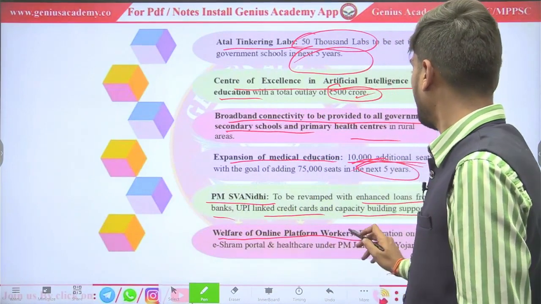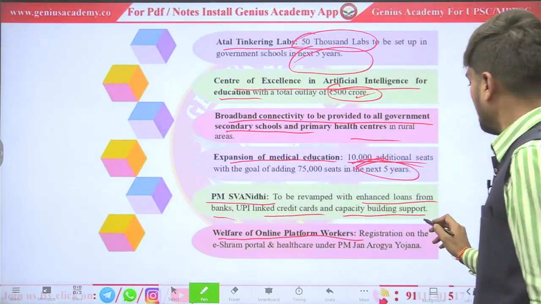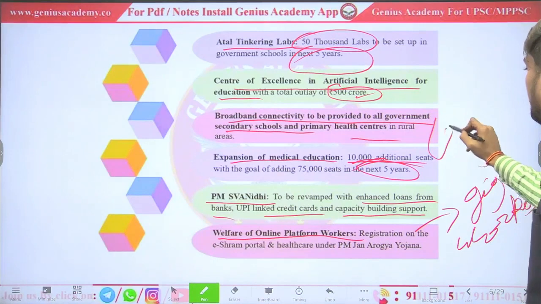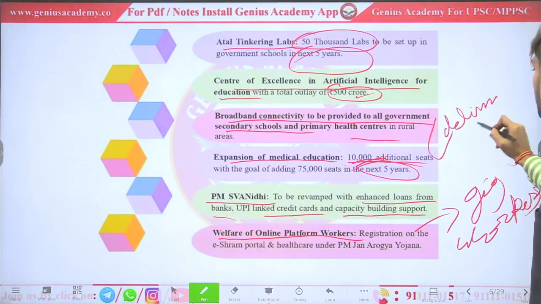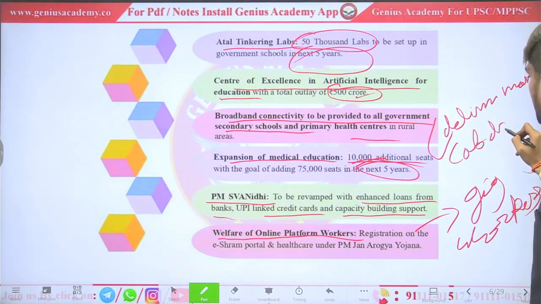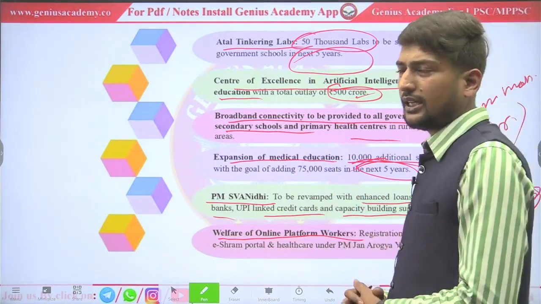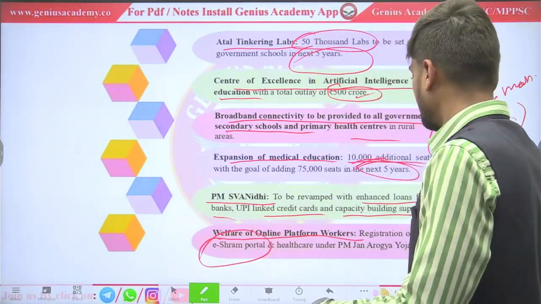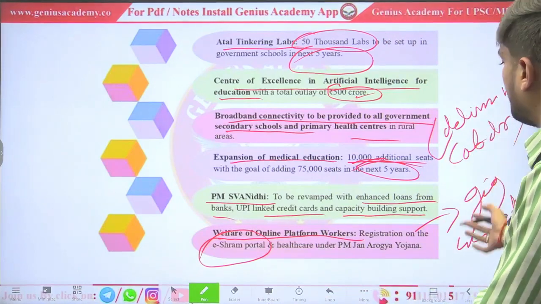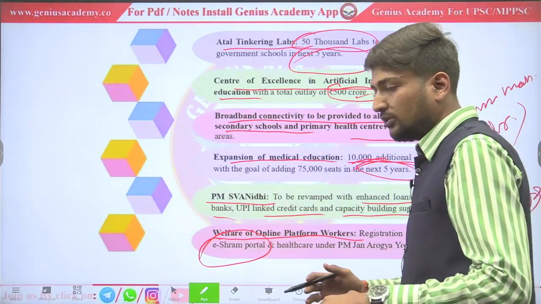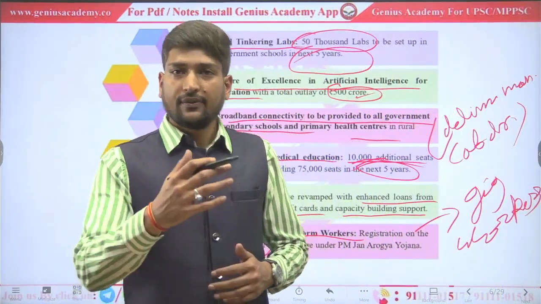Welfare of online platform workers. So, have you heard about gig workers? Like delivery men, cab drivers, and more unorganized sector. See, government launched e-Shram portal for unorganized sector. Government will register these people, gig workers, at e-Shram portal, and through this they will provide welfare schemes to them.